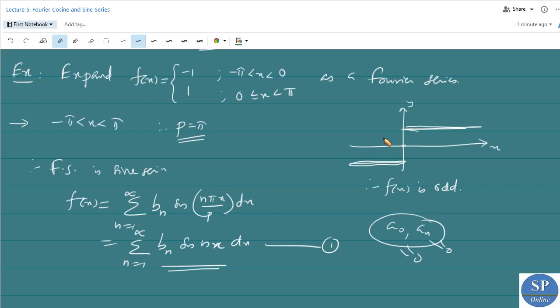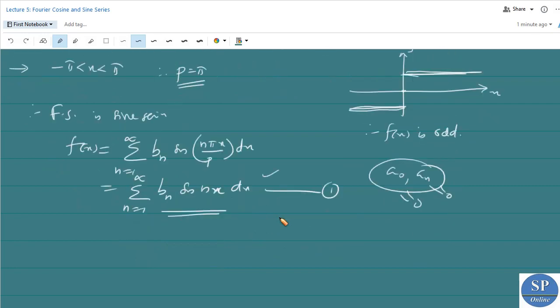If you are not checking whether this is an odd function or not, we can try to find a naught and an using the actual formula for Fourier series, and you will get a naught and an are zeros, and bn will be the only non-zero value. So the series will be this.